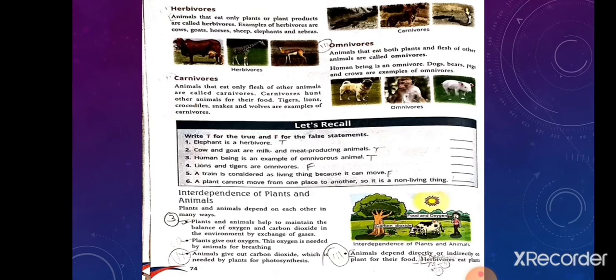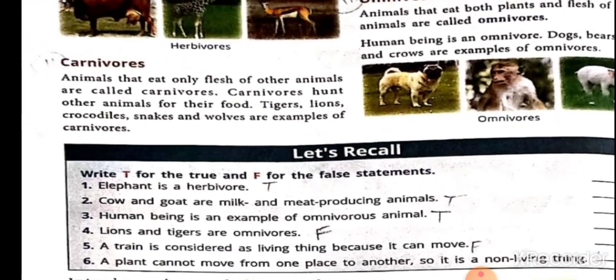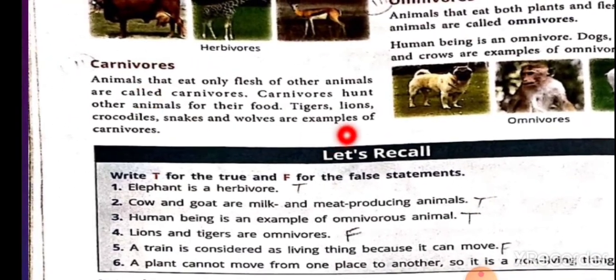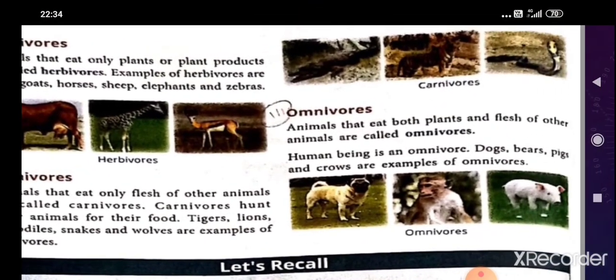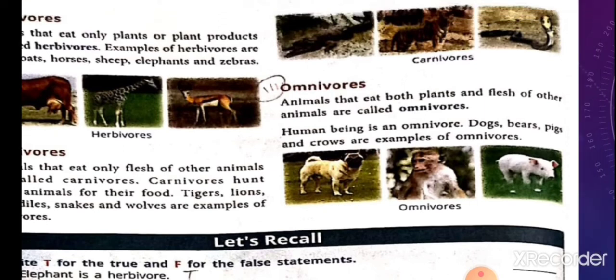Animals that eat only flesh of other animals are called carnivores. Tigers, lions, crocodiles, these are examples of carnivores. And what are omnivores? Animals that eat both plants and flesh of other animals are called omnivores. So, what are the examples of omnivores? Human beings are omnivores. Dogs, bears, pigs and crows are examples of omnivores.